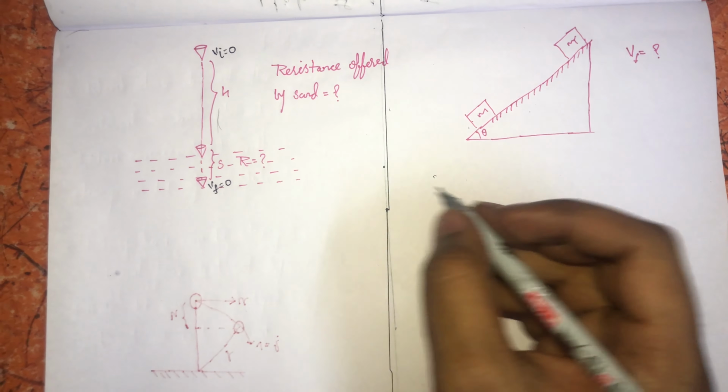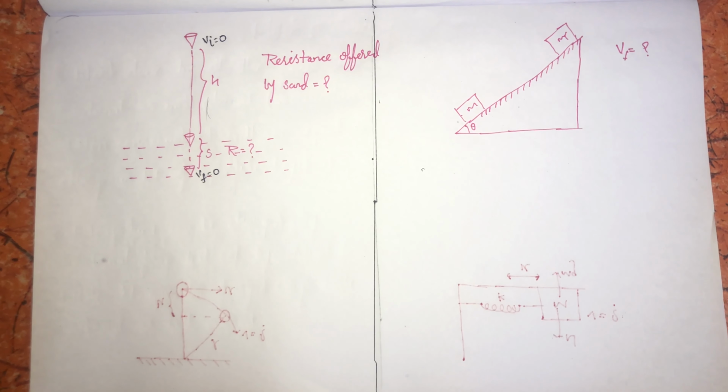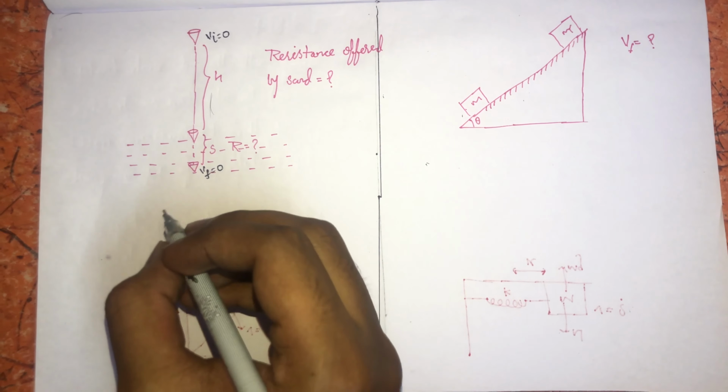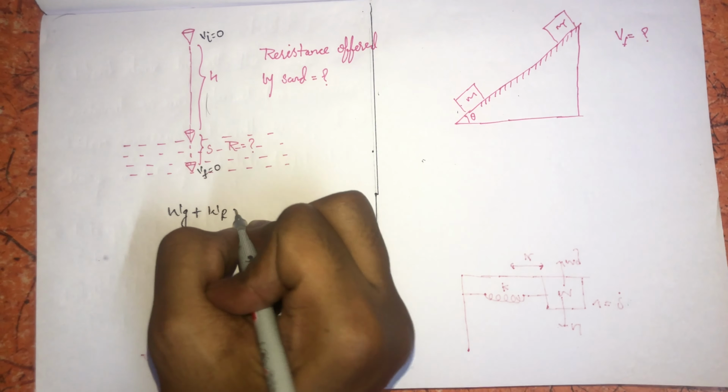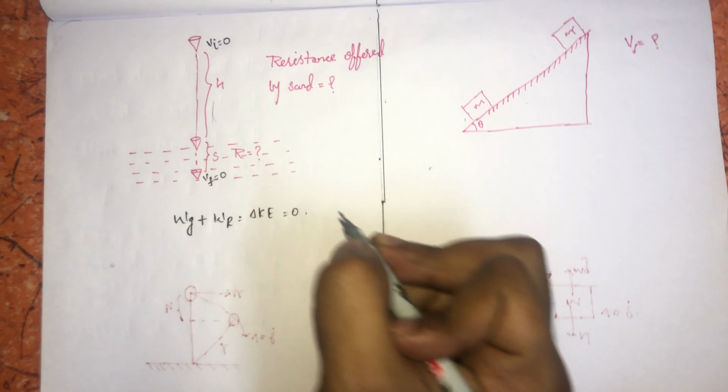The different forces acting are the gravitational force and the resistance force. Work done by all the forces, gravitational force and resistance force, will be equal to change in kinetic energy, which is equal to 0 as both final and initial velocities are 0. Work done by the gravitation will be equal to mg into the height displaced. Here the complete height displaced is h plus s.